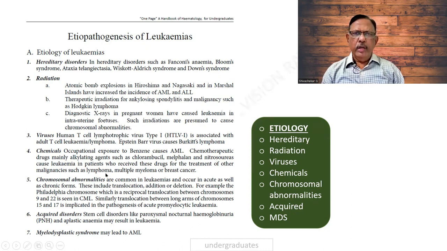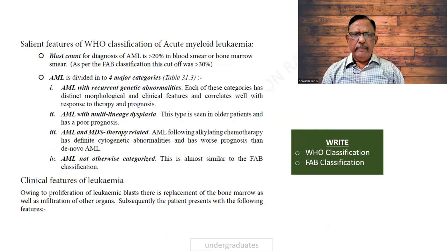Chromosomal abnormalities, all of us know the Philadelphia chromosome. But then there can be others, such as the translocation between 15 and 17. Acquired disorders can be in a case of paroxysmal nocturnal hemoglobinuria, and MDS can also lead to an acute leukemia. So this is in short about the etiopathogenesis, which we shall learn by heart.